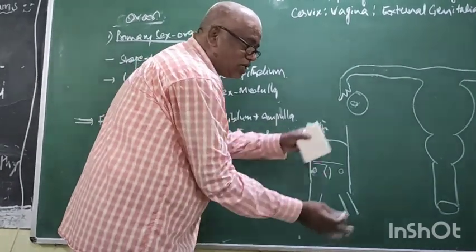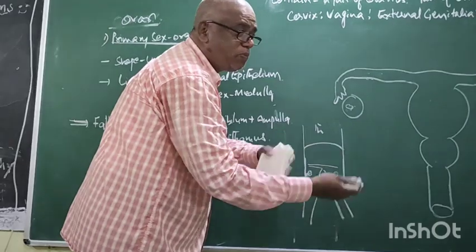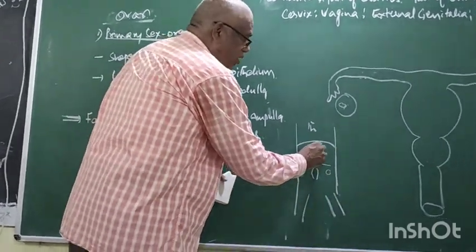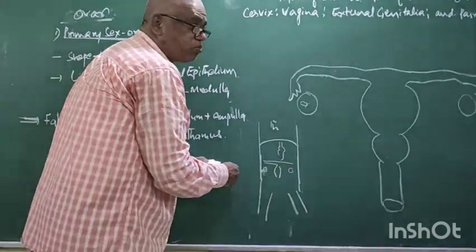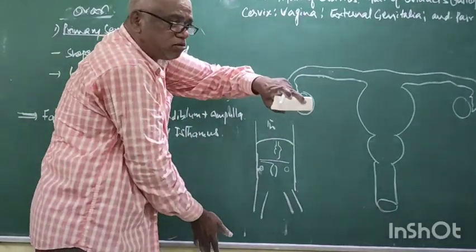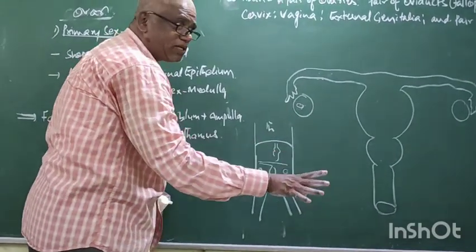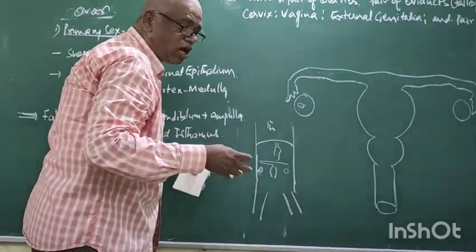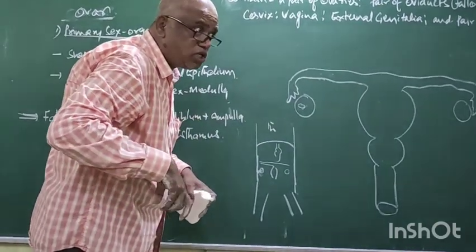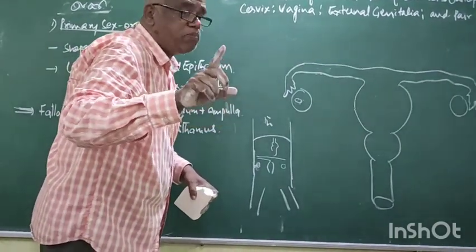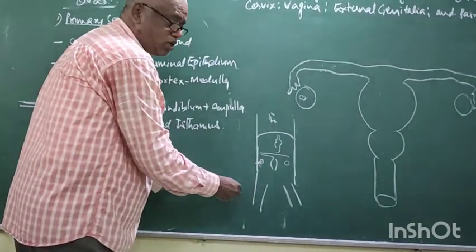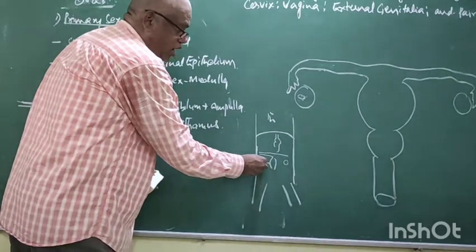Otherwise it would be displaced. Every organ must take a specific position. The stomach is below the diaphragm. Even when you are inverted, it never shifts. That means internal organs maintain a specific place inside the body cavity by ligaments or mesenteries. Now this is the ligament, and this is the uterus.